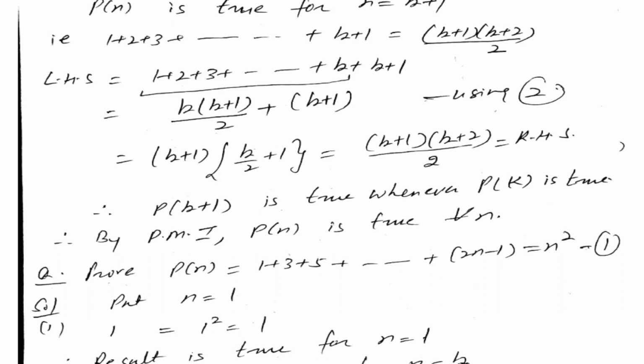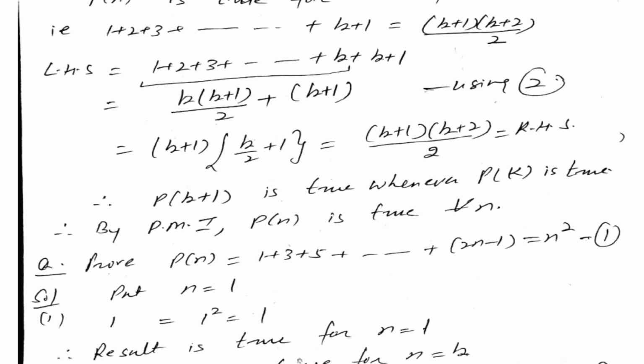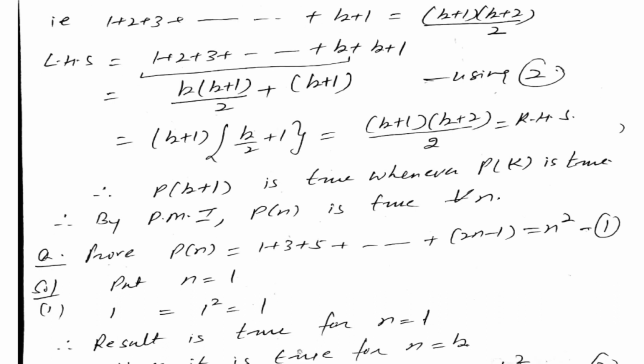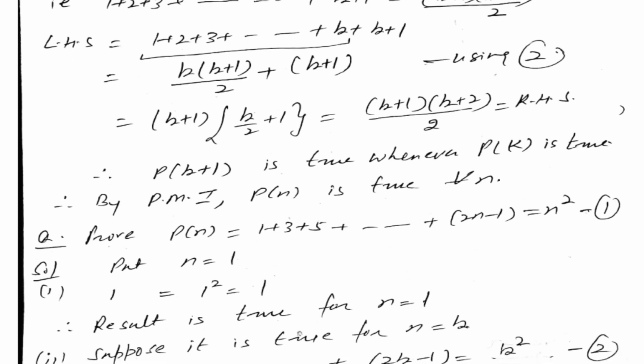Now here again take n equal to 1. It means the first number on the left hand side. Then put n equal to 1 on the right hand side: 1 square equal to 1. Both the sides are equal. Therefore, the result is true for n equal to 1. Then again the second step, suppose it is true for n equal to k. It means instead of n, we have to put k in our statement. It means 1 plus 3 plus 5 plus 2k minus 1 is equal to k square.